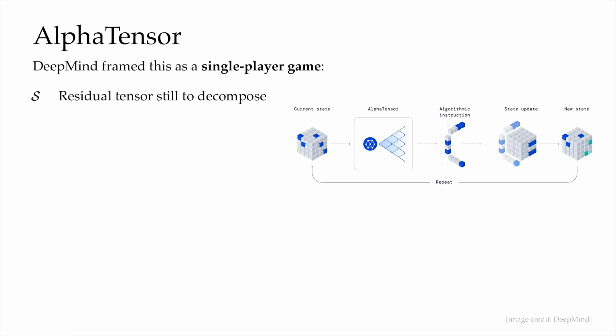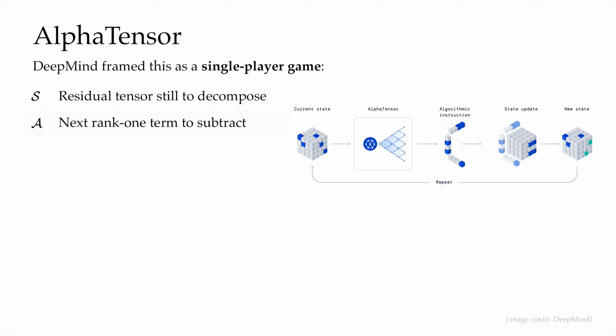That is the least natural MDP so far. Slot by slot, the definition in the MDP 5-tuple: the state is the residual tensor that still needs to be decomposed. The agent starts with the full tensor, that is the full product, and subtracts off one rank 1 term at a time. It's trying to drive the residual to 0. The action is the next rank 1 term to subtract. It's to pick which entries to combine to form the rank 1 term.